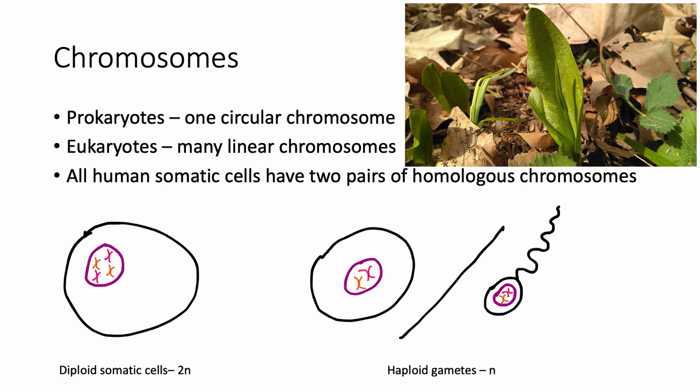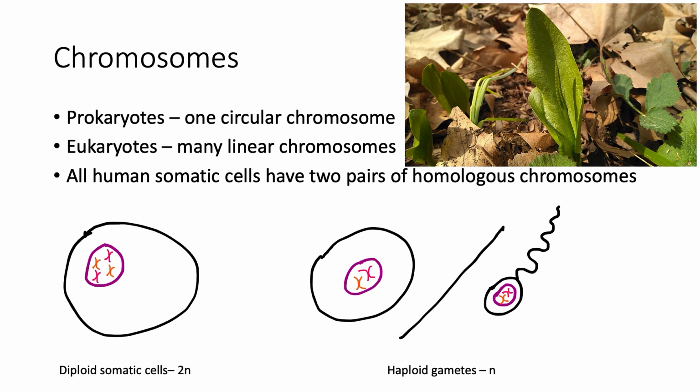And all somatic cells have 2 copies of the same 23 chromosomes, which are called homologous pairs. This fact that they have these 2 copies makes them diploid, signified by the symbol 2n. On the other hand, germ cells are haploid because they have only 1 instead of 2 of each chromosome. And I showed this in my really oversimplified drawing with these orange and pink chromosomes.